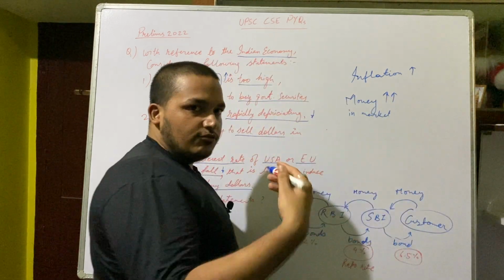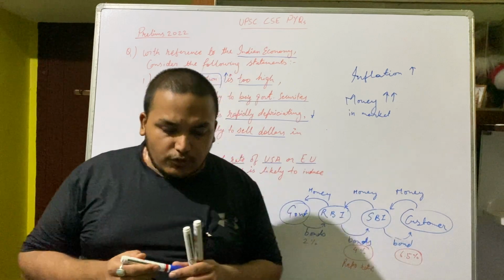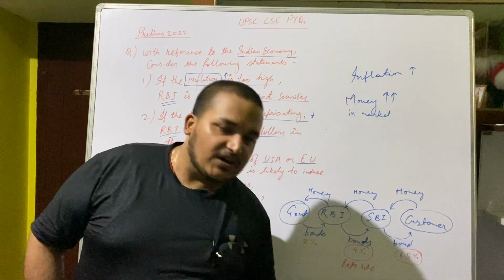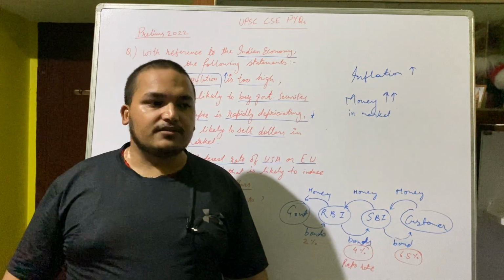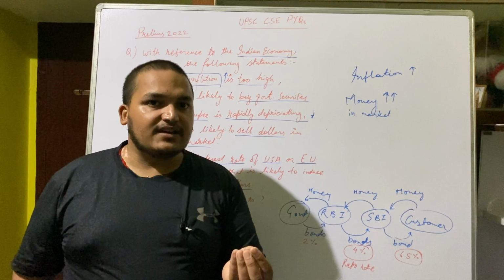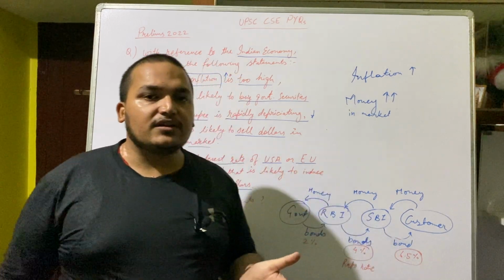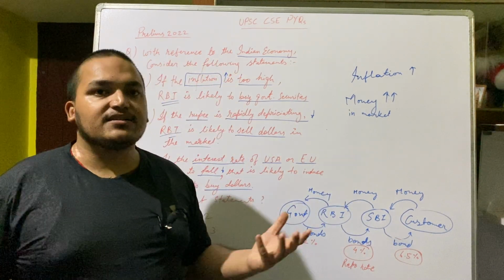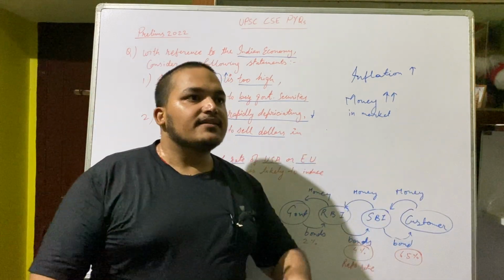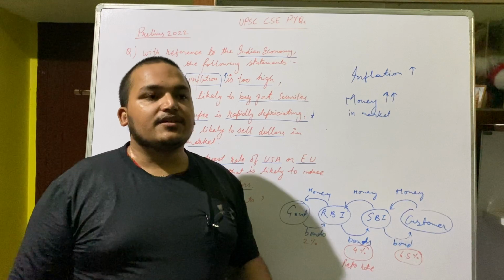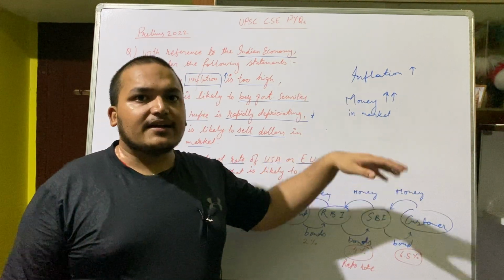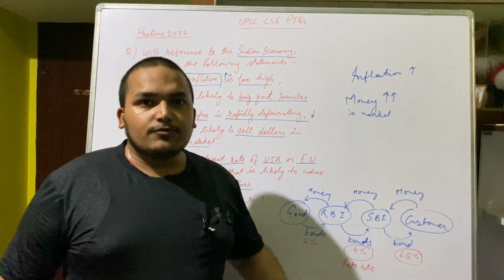The value of money goes down. Gold is valuable because we cannot find gold by digging mud; it is not on the streets, it is not everywhere, it is very scarce, so it has value, and utility also determines value. Suppose there are onions everywhere in the market, then what happens? The value of onions goes down. So if there is money everywhere in the market, the value of money goes down.